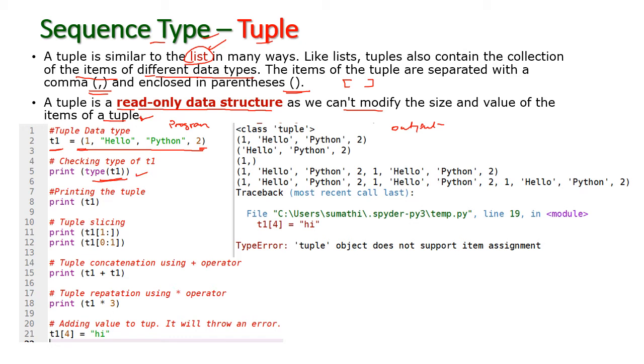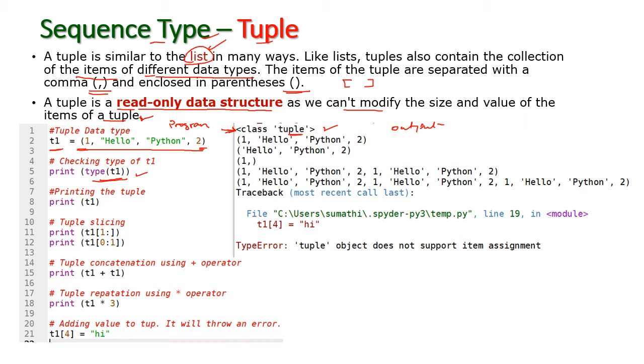Print of type of t1. So what is the type of t1? This one. The type of t1 is class tuple. This is the tuple data type. t1 is the tuple data type.